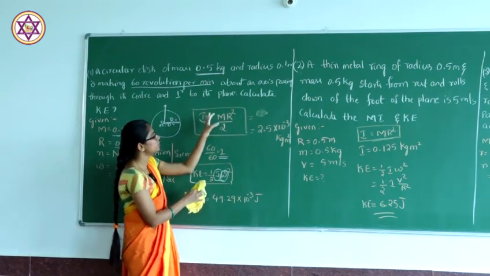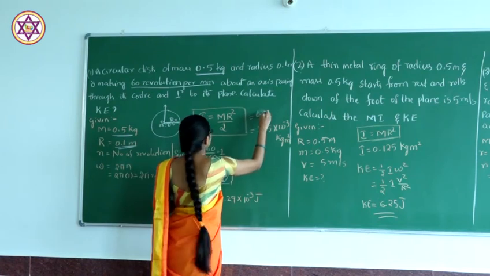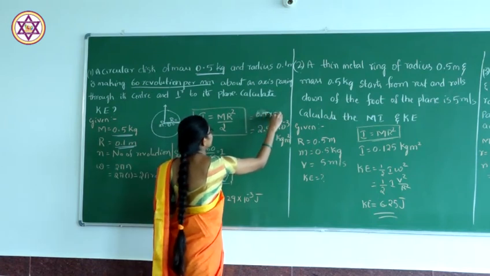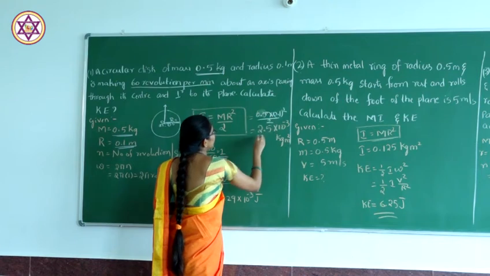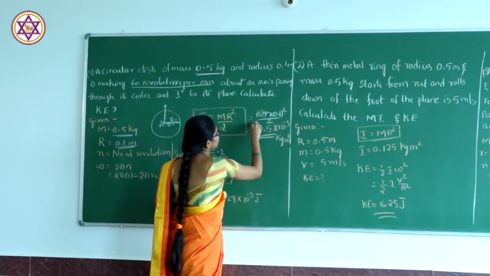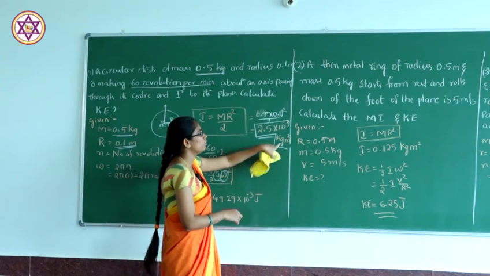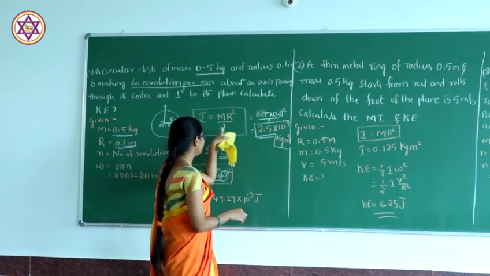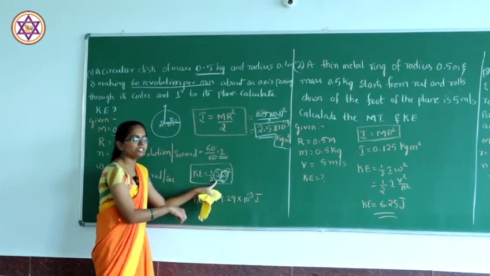If you substitute m equal to 0.5 and r square as 0.1 whole square, divided by 2, we get the moment of inertia as 2.5 into 10 power minus 4 kg meter square. Now we need the angular velocity omega.